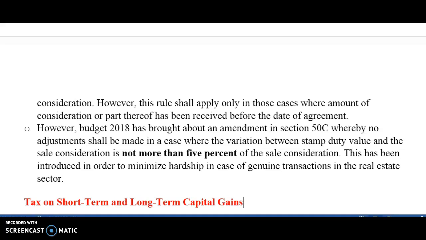These two sections are very important from the examination point of view, because sometimes in the questions the valuation officer value or the stamp duty value is given. So whenever there is such a case, you always have to make a judgment about which value to take, and you always have to check the percentage increase. If it is more than 5%, you will take that.